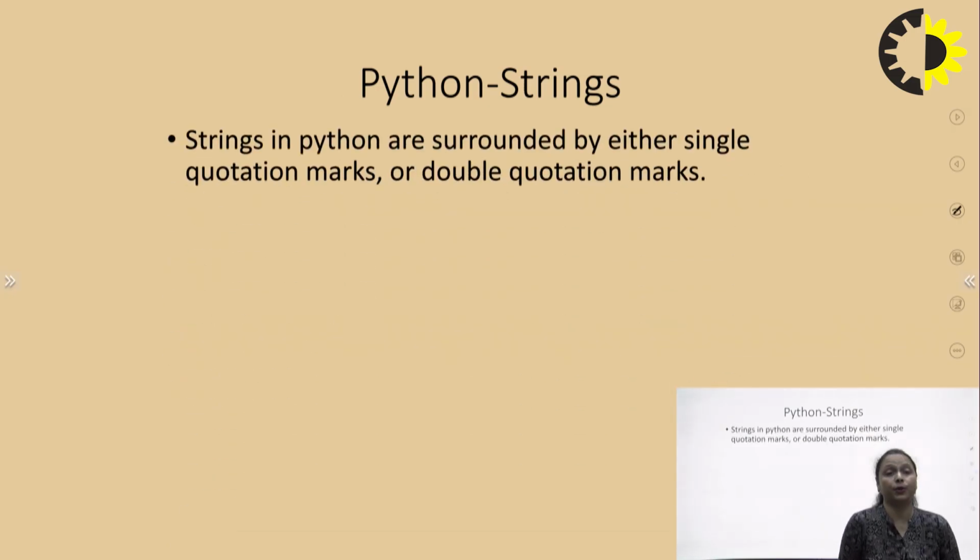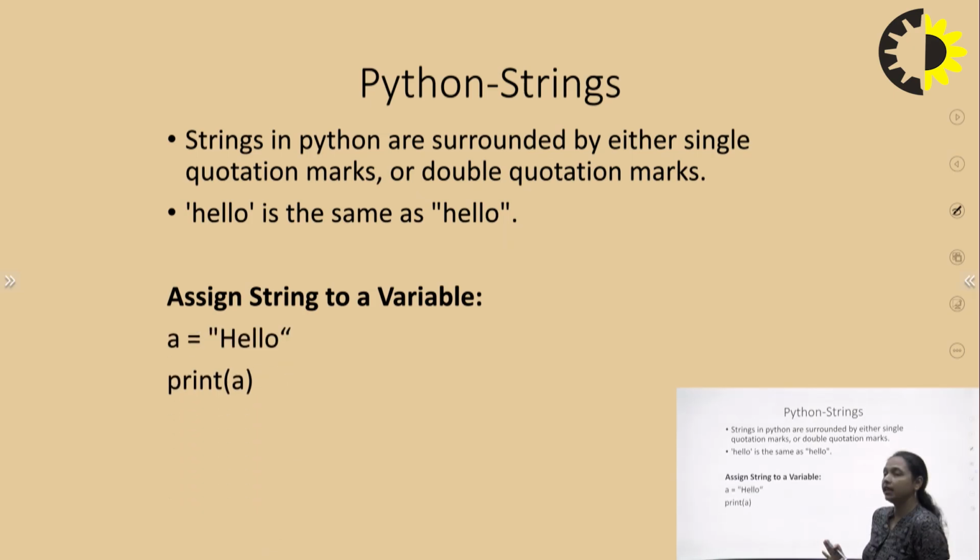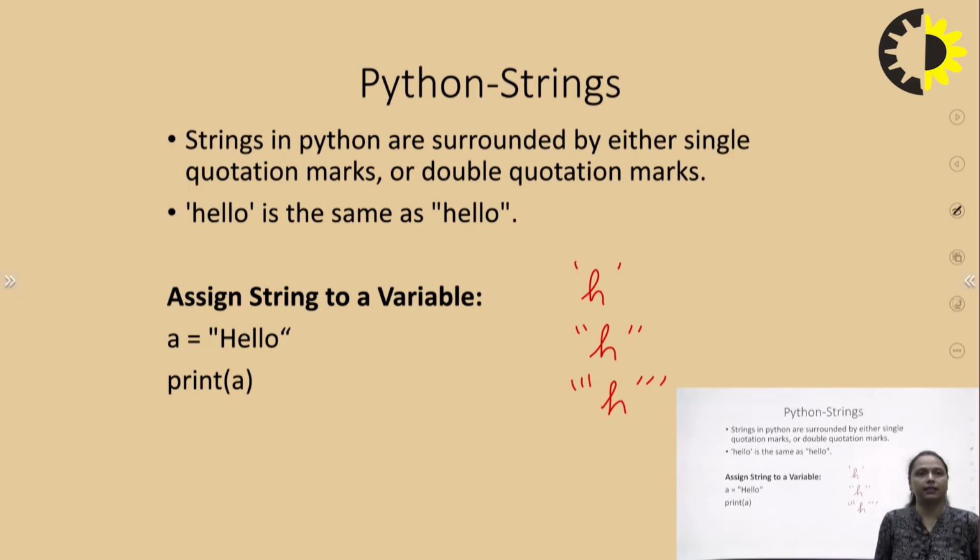Next, Python strings. How do we represent a string in Python? In Python, we can store a string in 3 ways: either in single quotes, I can write H in single quotes, that is a string; I can write H in double quotes, that is also a string; and I can also write H in triple quotes, like this. All 3 methods are valid for representing a string in Python.